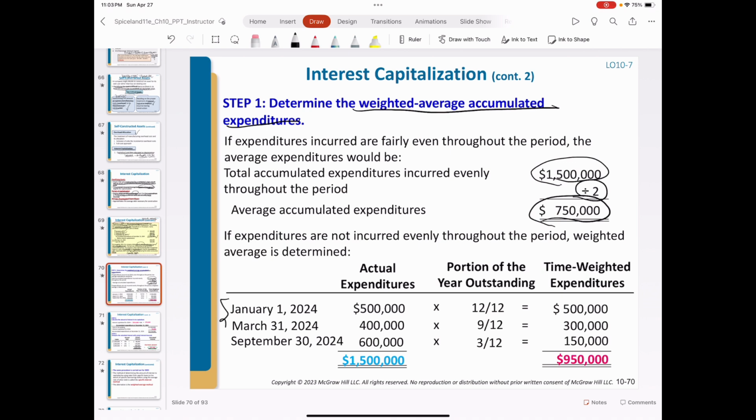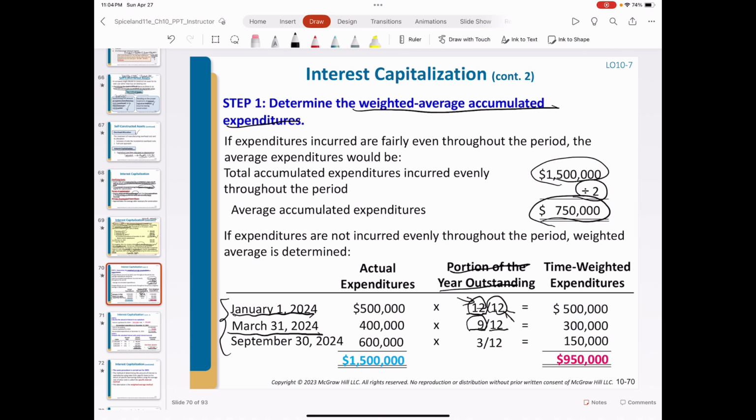These are three capital expenditures. The first expenditure was on the first day in 2024 to December 31st, 2024. That is 12 months. So the portion of the year outstanding is 12 over 12. This 12 is the number of months in one year. This 12 represents the portion of the year this expenditure was outstanding. The next one was on March 31st, 2024. The portion of the year outstanding was 9 months, from March 31st to December 31st, 9 months.